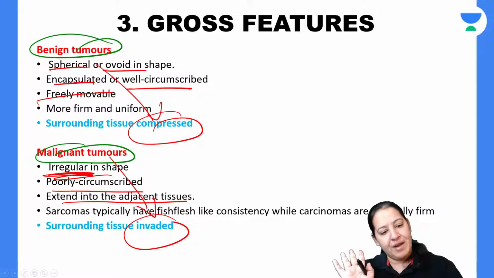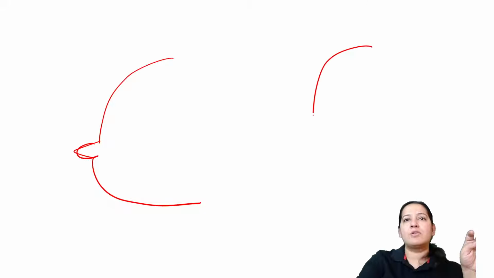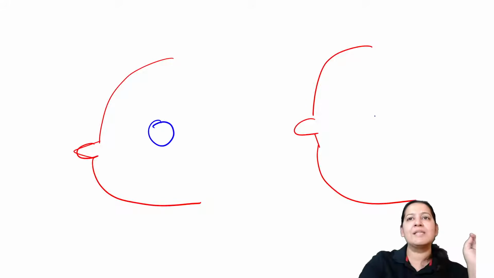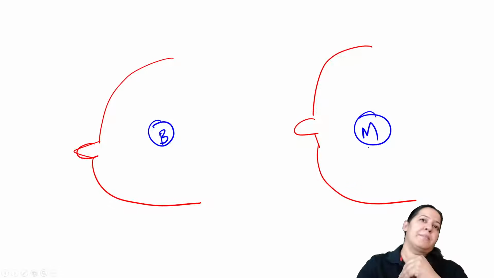Let me take the example again, breast. Let me draw two breasts. This is a breast of a female. And this is also a breast of a female, right? So let me draw two tumors in the breast. This is a tumor. Just suppose this is benign tumor and this is malignant tumor in the breast.